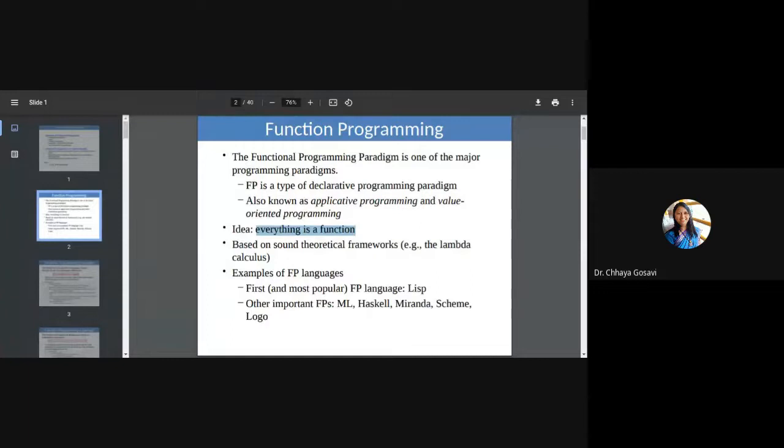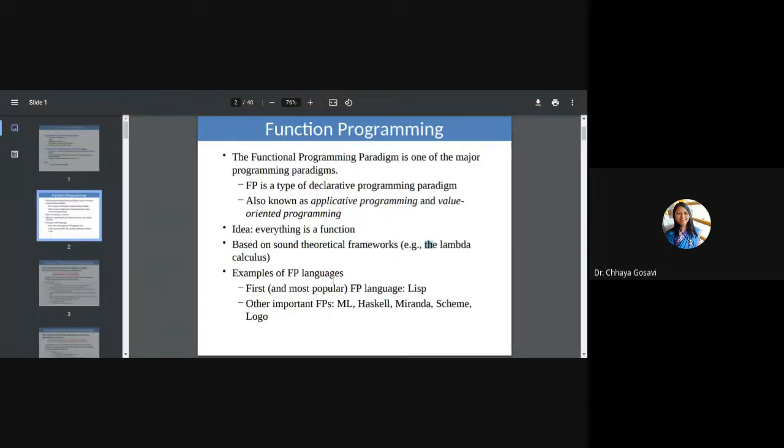Similarly, in functional programming, everything is considered as function based on sound theoretical framework. It has a mathematical framework. It is based on mathematical functions. For example, lambda calculus. We are going to elaborate what is lambda calculus.